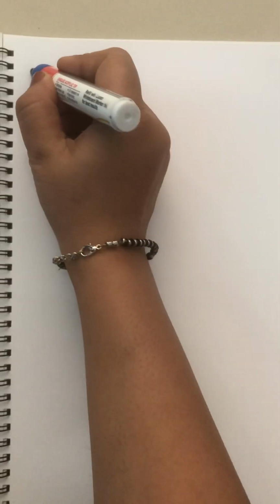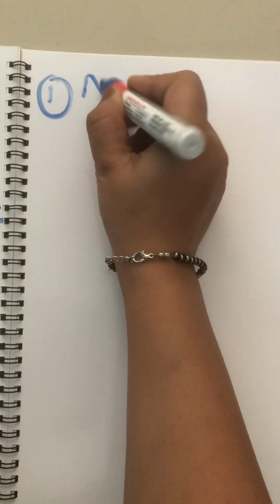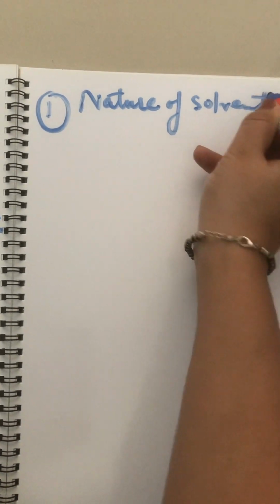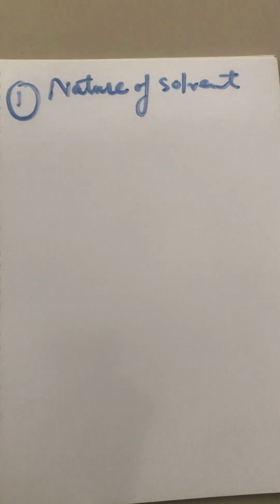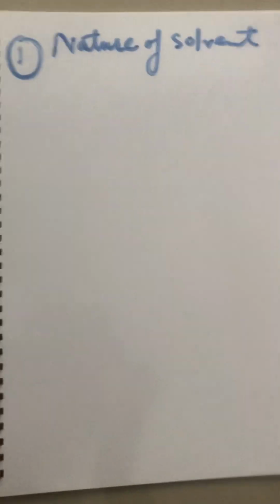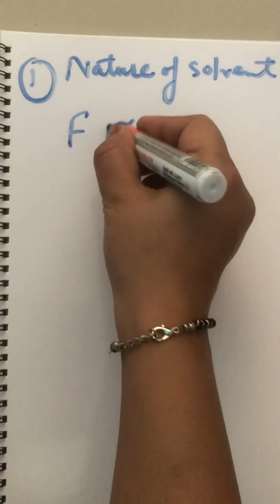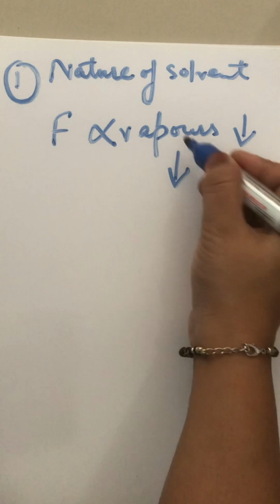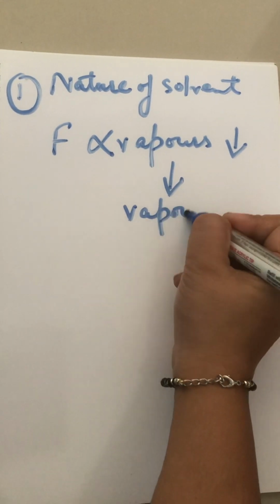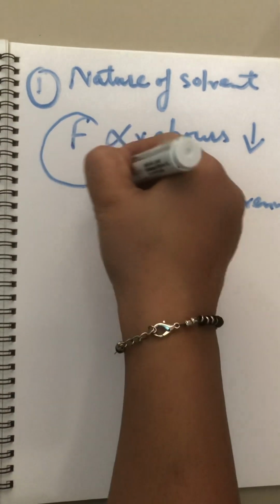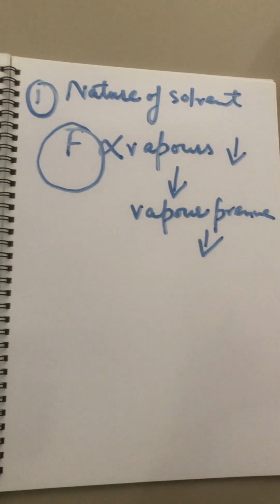Now what are the factors on which the vapor pressure depends? The first factor on which vapor pressure depends is the nature of the solvent. How does it depend on the nature of the solvent? If the forces of attraction between molecules are more, fewer vapors will form, and if fewer vapors form, then it results in the lowering of vapor pressure.